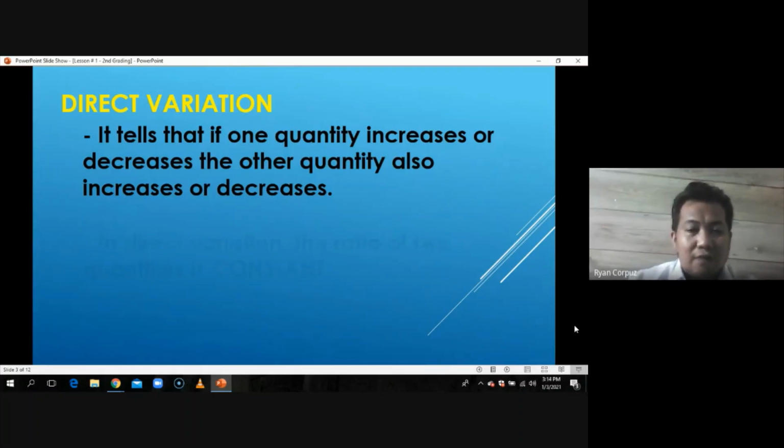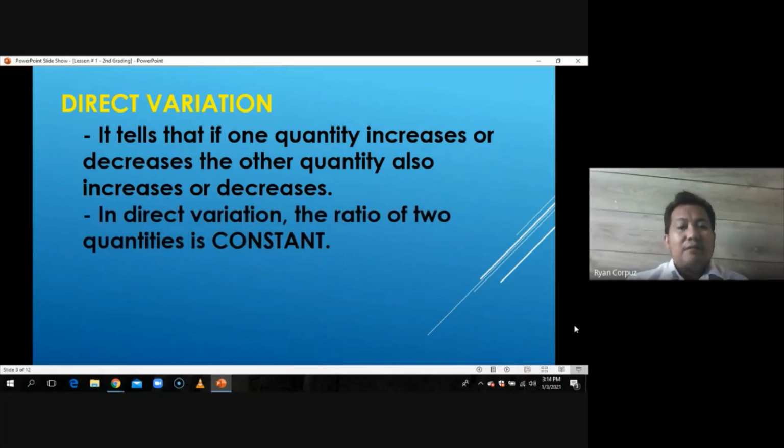So, in direct variation, the ratio of two quantities is constant. We mentioned earlier the constant of variation. When we are talking about direct variation, the ratio of two quantities is the constant of variation. When we say ratio, we are pertaining to the operation division, or to a fraction.